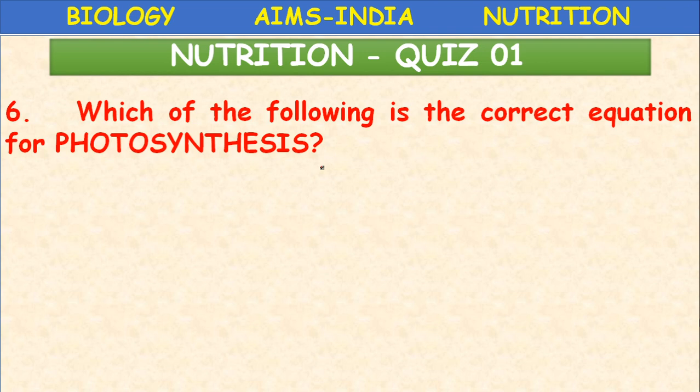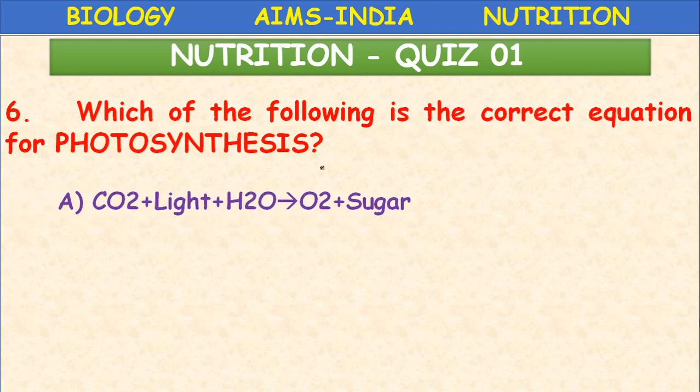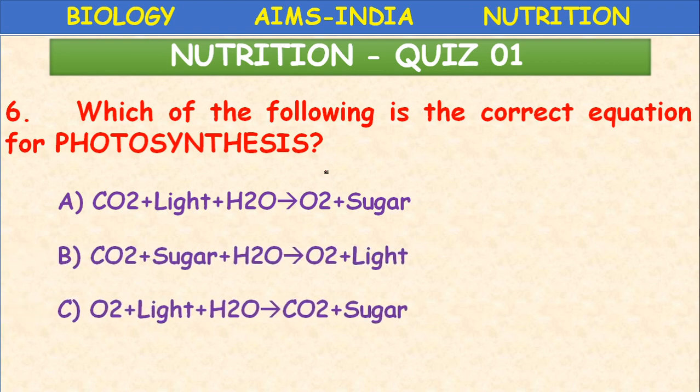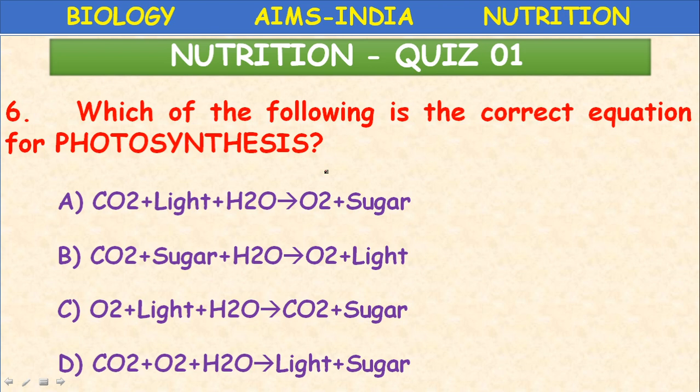Which of the following is the correct equation for photosynthesis? CO2 plus light plus H2O gives rise to oxygen and sugar. Carbon dioxide, sugar, water gives rise to oxygen and light. So you have to study the equation correctly. Though it is not a balanced equation, here reactants and products you have to check. So what is the correct answer? Carbon dioxide, water in the presence of light produce sugar and oxygen. So this is a skeleton equation. Okay.